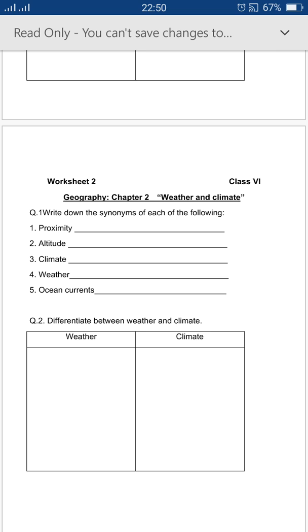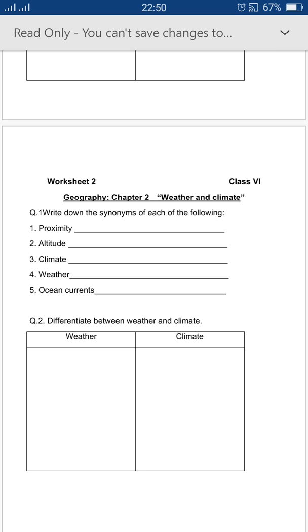What we read in distance from the equator? As we know, the places close to the equator are hot, so it affects the climate. And third point is altitude. Altitude means the height of a place above sea level. It also affects the climate condition.